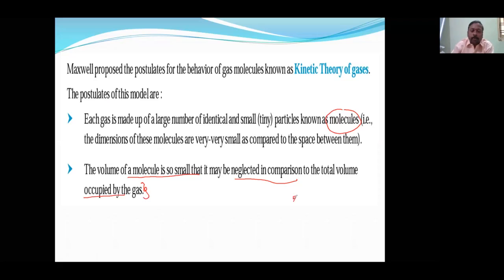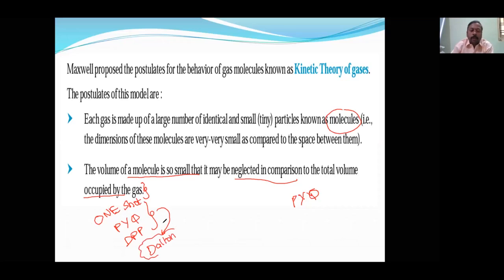That's why you should do the previous year questions. First of all, in any chapter, you have to go for the one shot. After the one shot, you should go for the PYQ, previous year questions. Then you should solve the DPP. During this, whatever problems you identify, say I am weak in Dalton's law, then go for the Dalton's law lecture, separate lectures are there. So if you complete all these four steps, definitely you are going to get the seat.